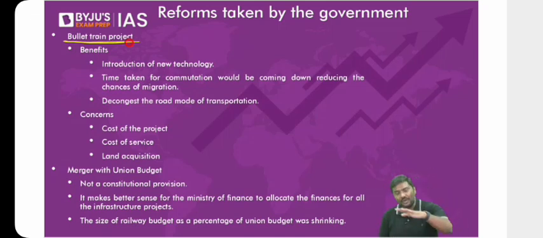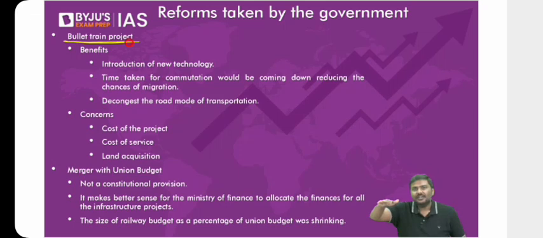And here is a suggestion to all of you. In whatever book you come across the cost of the project, do not buy heart it. Why? In most of the books or magazines, they'll say the cost of the project is 1.1 lakh crore rupees. But you tell me, if you read the newspaper, do you think the cost of this project will remain the same? No. Can I connect it to current affairs?